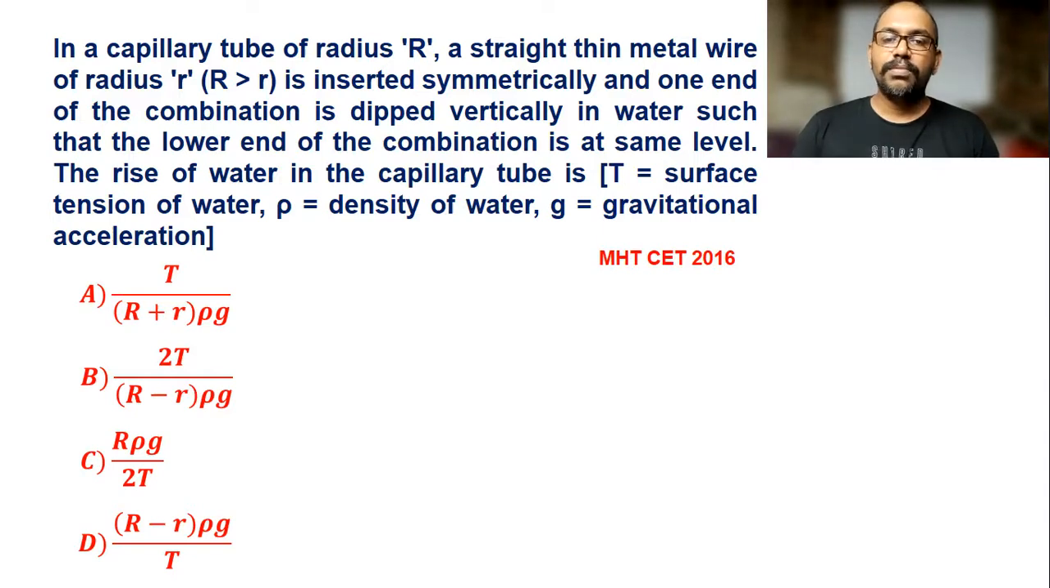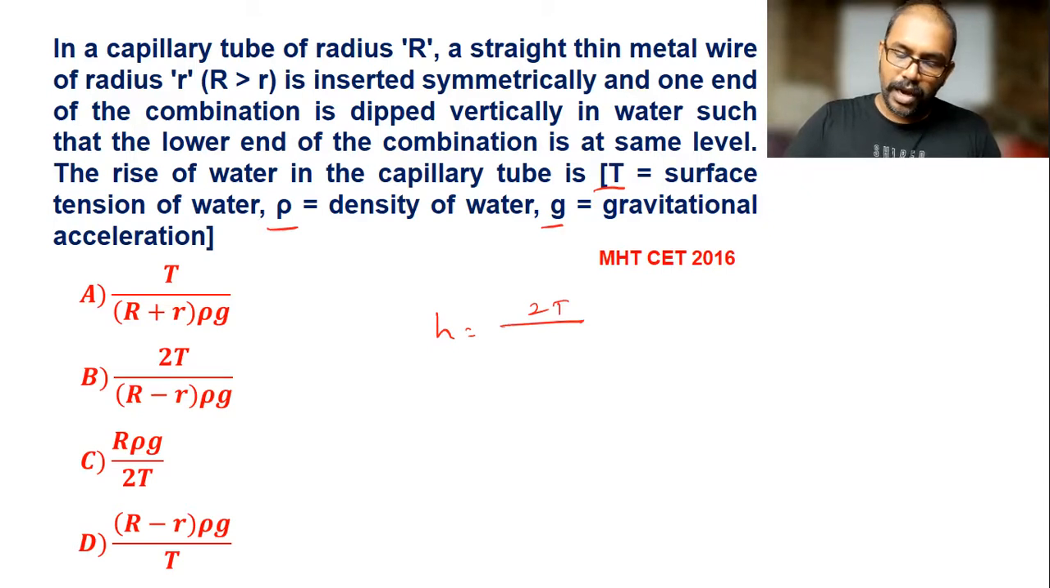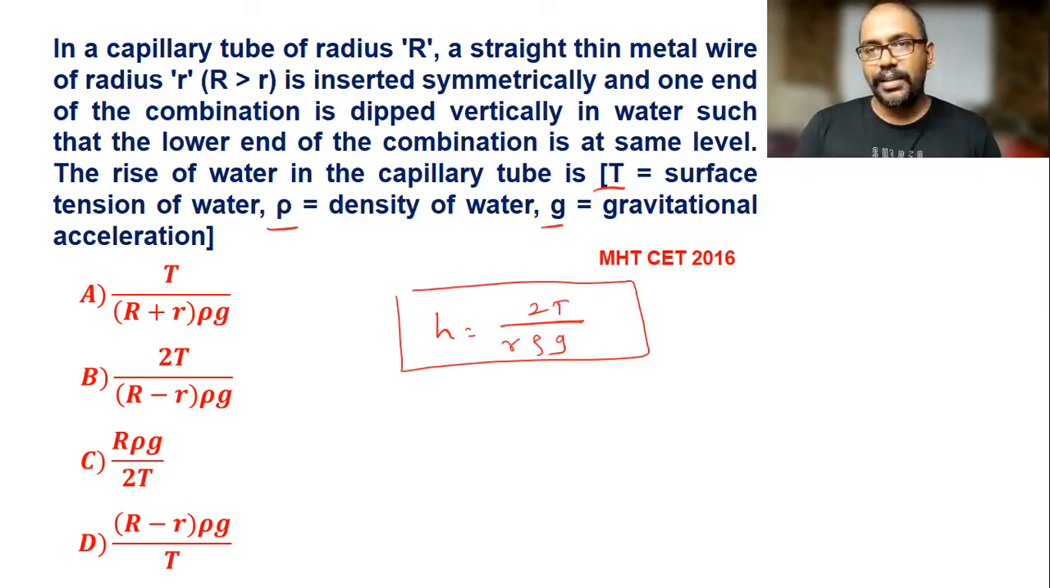The rise of water in the capillary tube is, so here T is the surface tension, rho is the density, G is gravitational acceleration. We know the formula of the rise in the capillary tube is given by 2T divided by R rho G. This is the formula, so obviously we get the same kind of formula here.